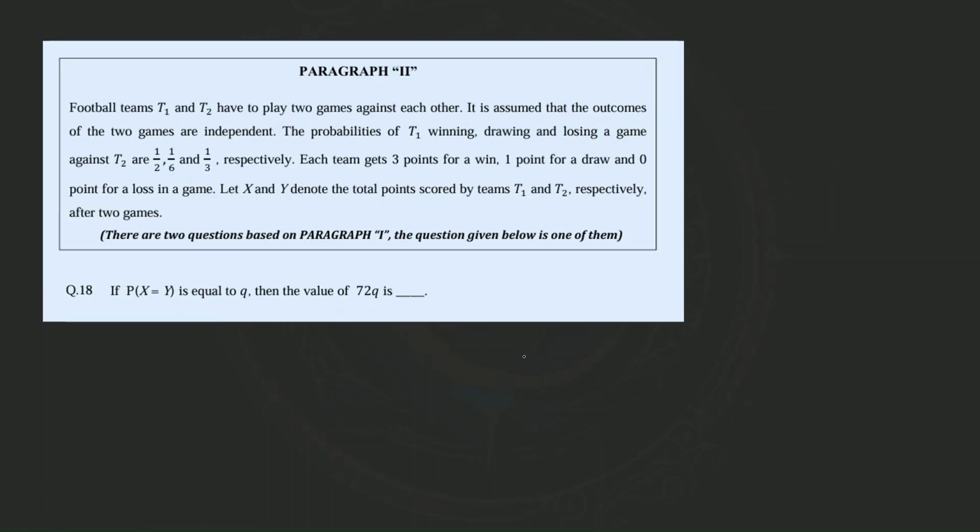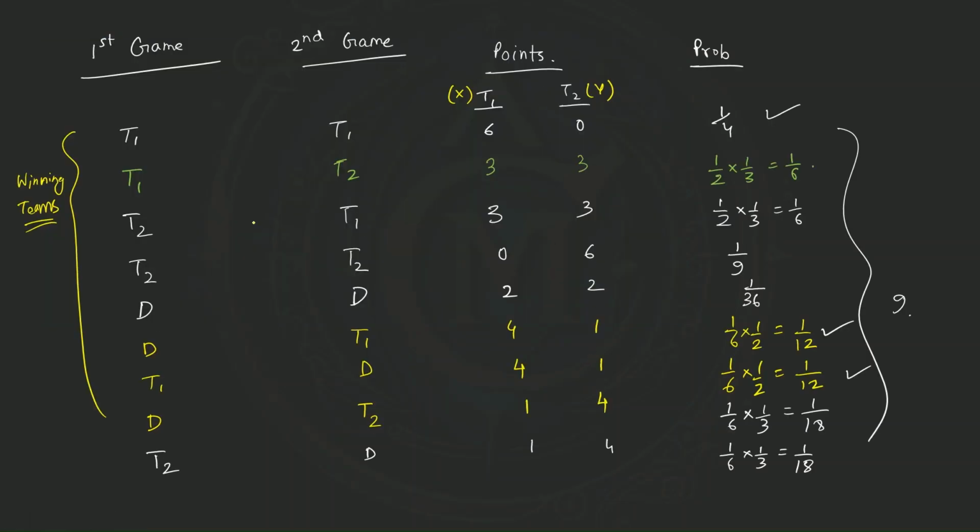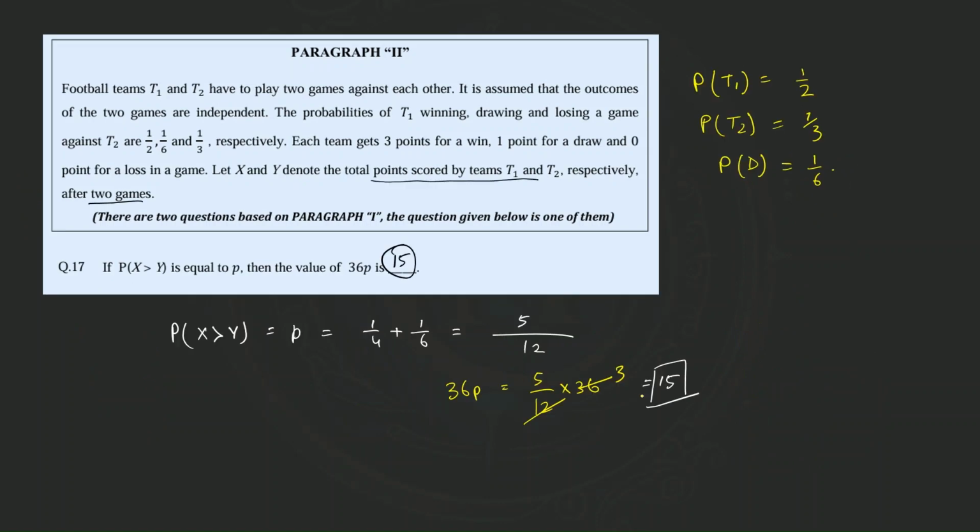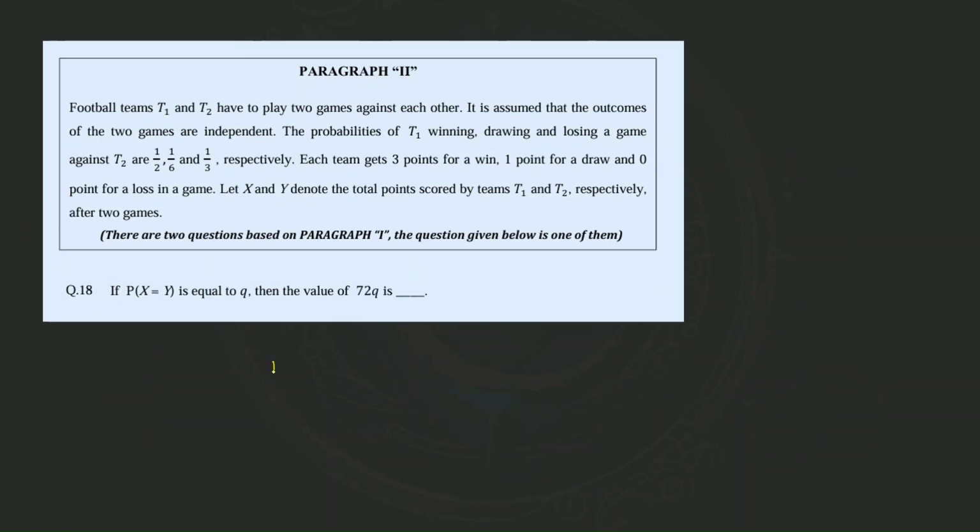Now let us calculate the second probability, the probability of x equal to y. Simply using the same technique, x equal to y means this case and this case, these three cases. So we have P of x equal to y as q.